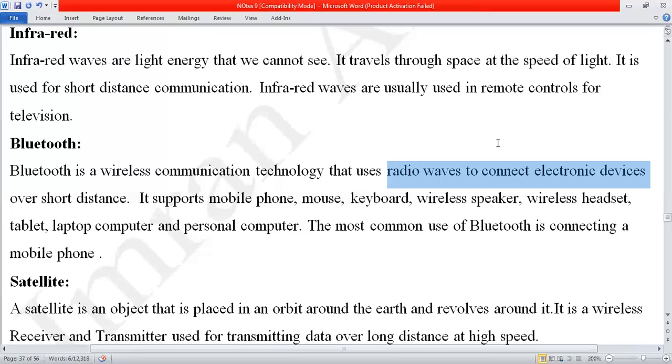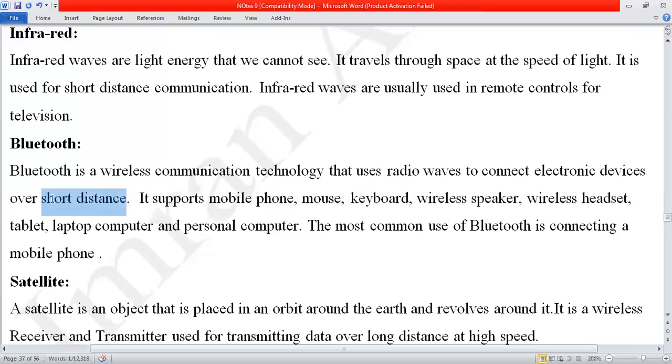But it is also for short distance, not a large distance. Its distance is greater than infrared, but very much less than satellite or any other Wi-Fi.